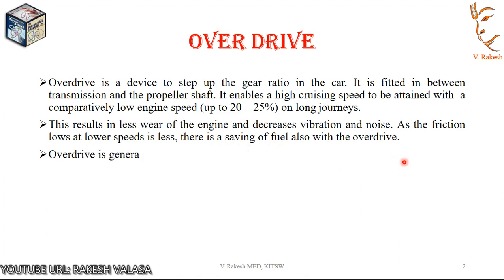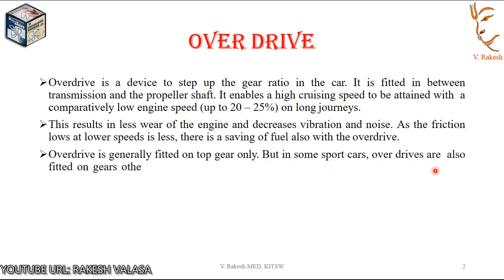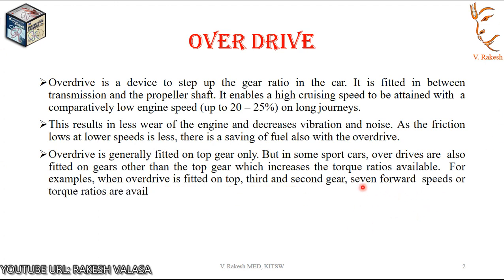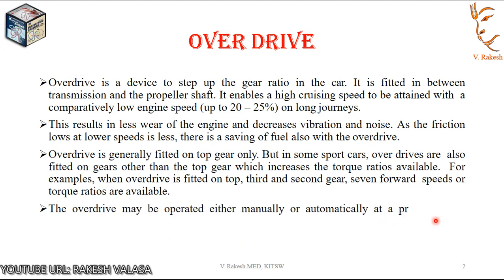Overdrive is generally fitted on top gear only, but in some sports cars, overdrives are also fitted on gears other than the top gear, which increases the torque ratios available. For example, when overdrive is fitted on the top, third, and second gear, 7 forward speeds or torque ratios are available. The overdrive may be operated either manually or automatically at a predetermined speed.